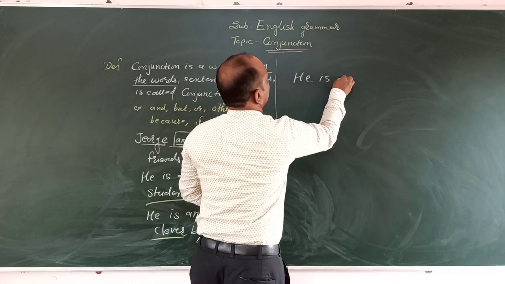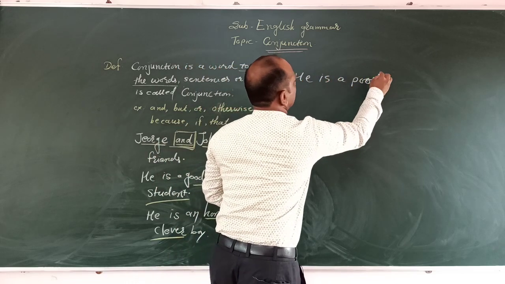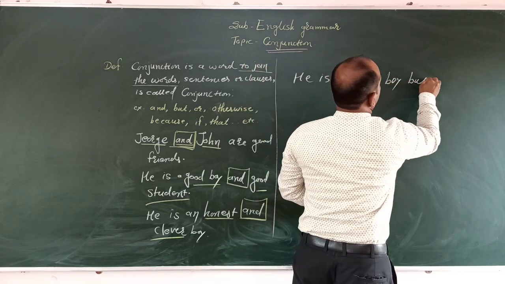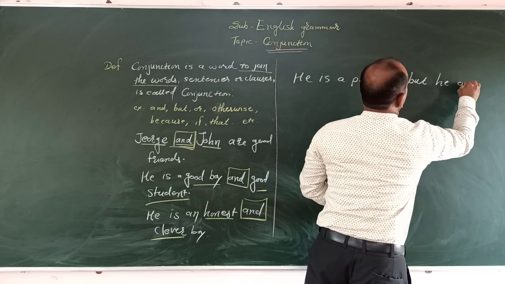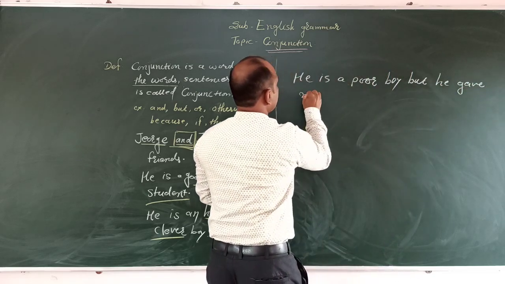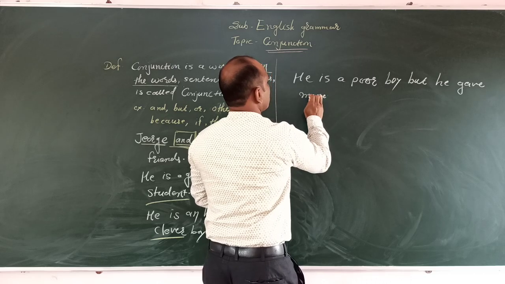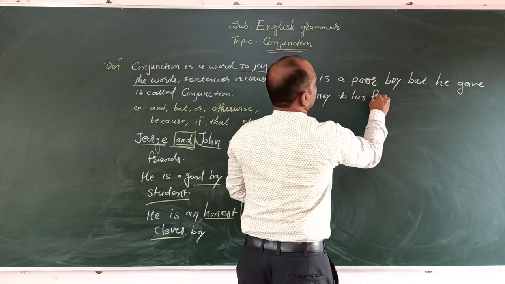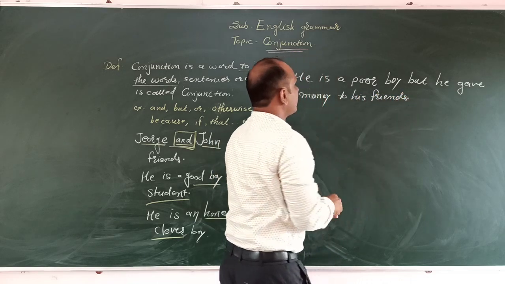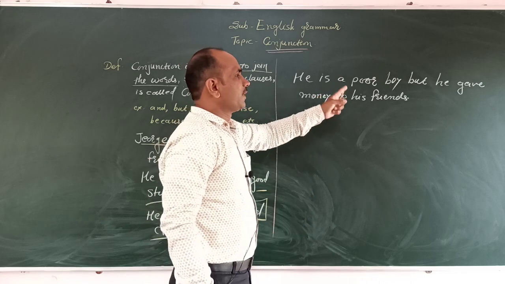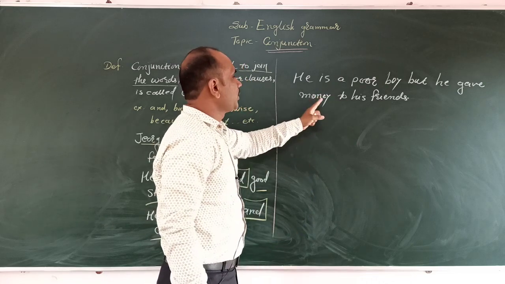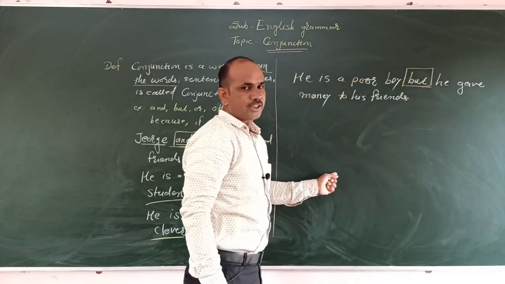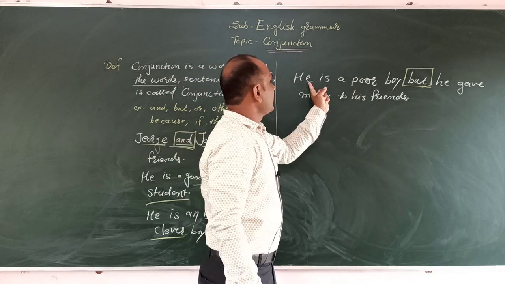He is a poor boy, but he gave money to his friends. Here he is a poor boy, but he gave money to his friends. Here but is a conjunction because he is a poor boy. This is one sentence.